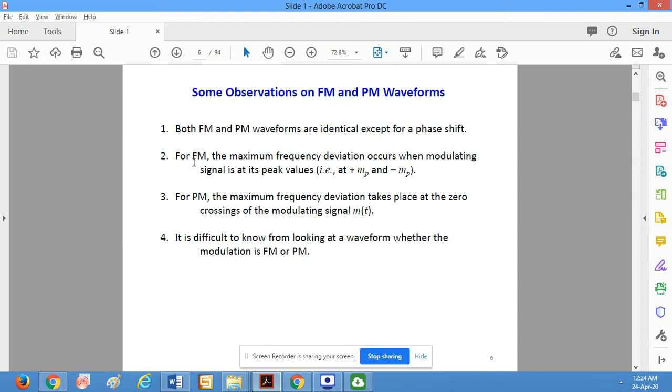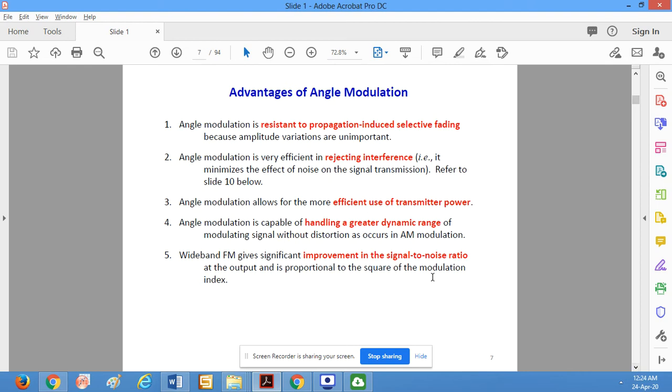In the case of frequency modulation, the maximum frequency deviations occur when the modulating signal is at its peak, either the positive peak value or the negative peak value. For PM, the maximum frequency deviation takes place at the zero crossing of the modulating signal. So, as we have already told, while looking at the waveforms, we can't say whether it is a PM or a FM waveform.